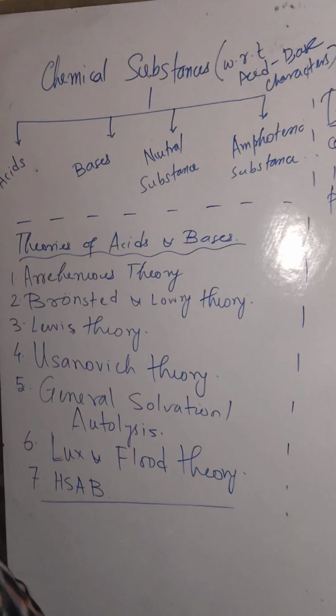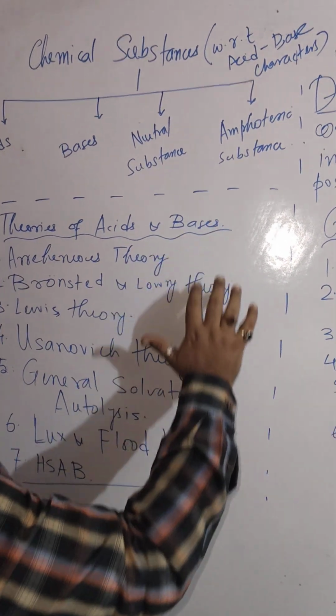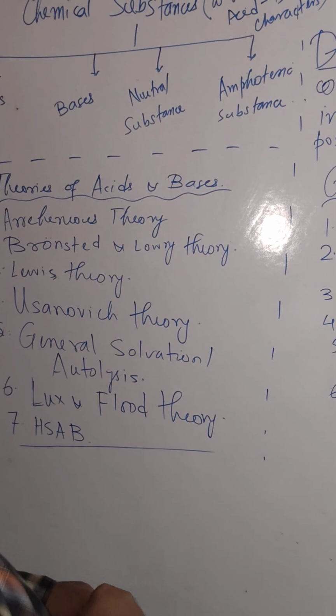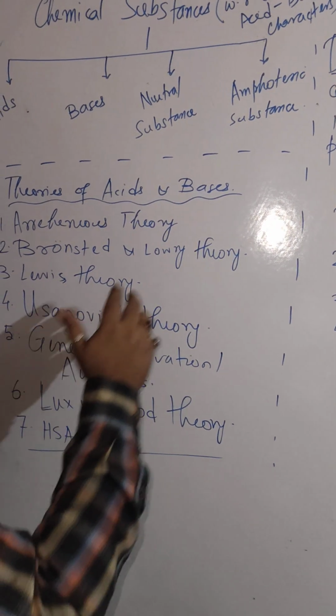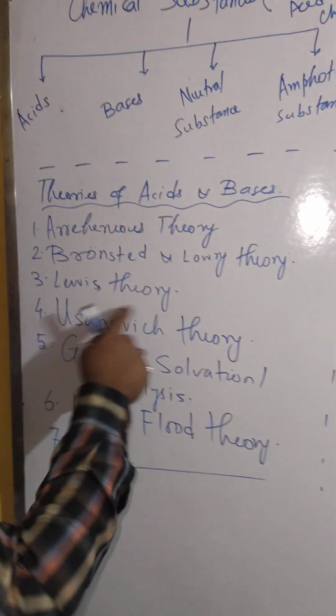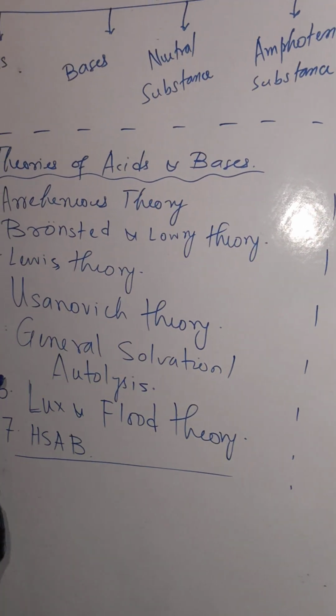The next thing is the theories of acids and bases. These were the works that started from the 18th century. The first theory was given by Arrhenius. The second theory was the Bronsted and Lowry theory of acids and bases. Third is the Lewis theory of acids and bases. Fourth is the Usanovich theory of generalization.